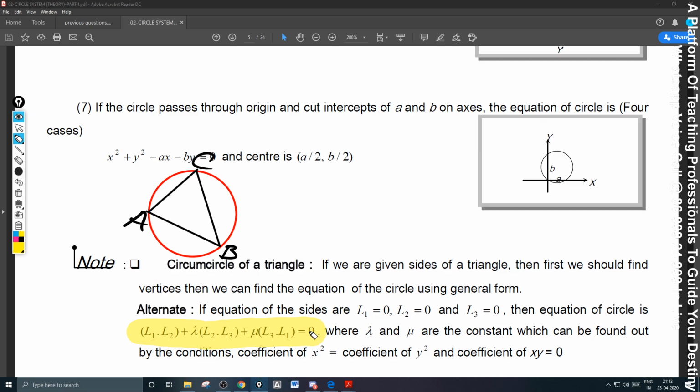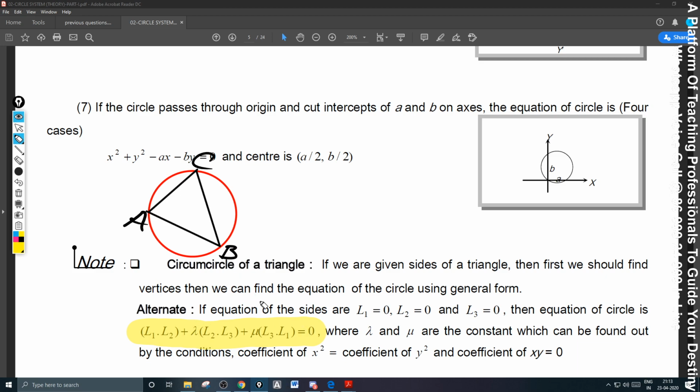L1 L2 plus lambda into L2 L3 plus lambda mu into L3 L1 equal to 0. What is that? Why is he doing like that? What is L1? A1x plus B1y plus C1 equal to 0. What is L2? A2x plus B2y plus C2 equal to 0. What is it that we get? If you multiply both, you will get a second degree non-homogeneous equation, which consists of x square term, xy term, y square term, x term, y term, and constant.